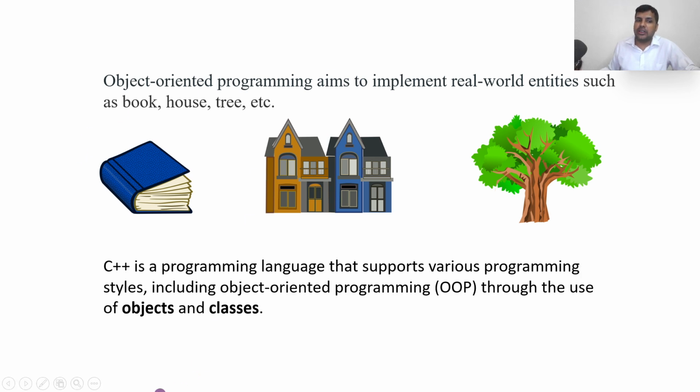Now, what are class and object doing? C++ is a programming language that supports various programming styles including OOPS. That means C++ supports OOPS through the use of objects and classes. Remember, without classes and objects we cannot implement the OOPS concept. Let us see how class and object help us in creating it.